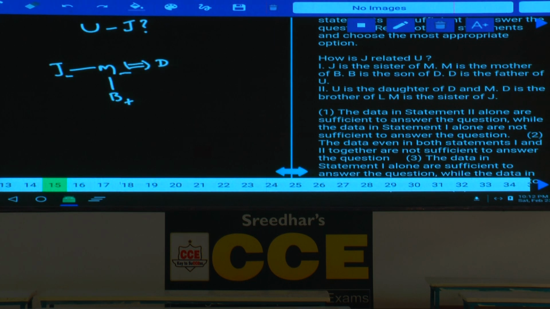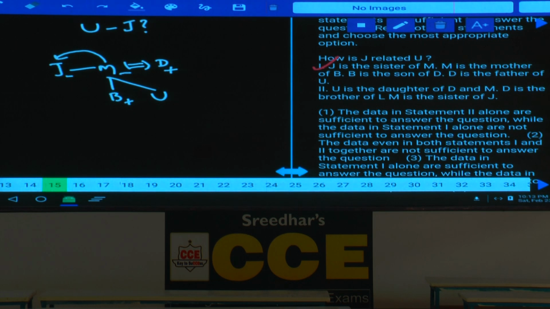B is the son of D as well. Hence M and D are a married couple. D is the father of U. How is J related to U? U's mother is M. Mother's sister is aunt. Are you getting a unique answer or not? This J is the aunt of U, hence 1 alone is sufficient.